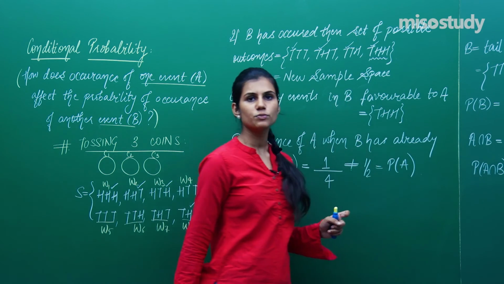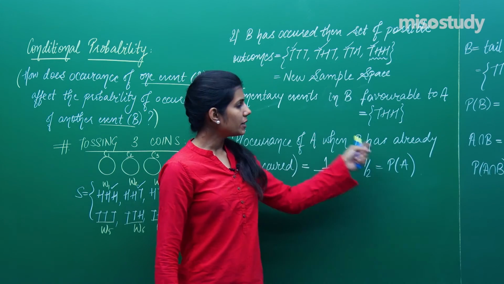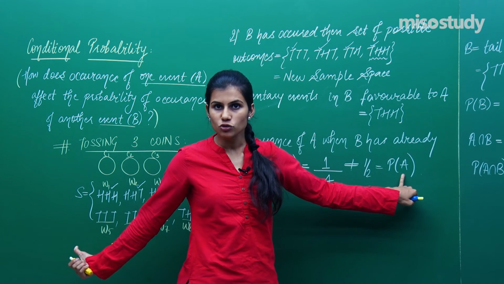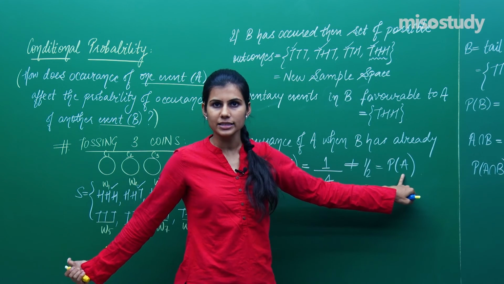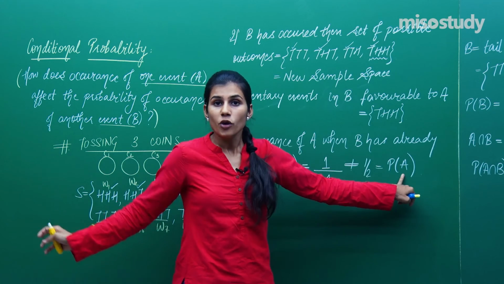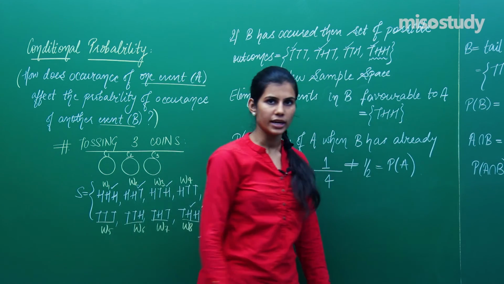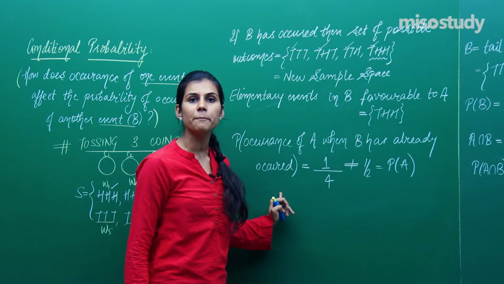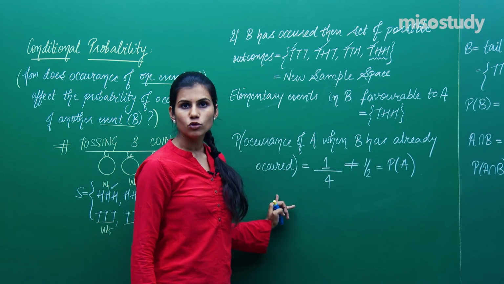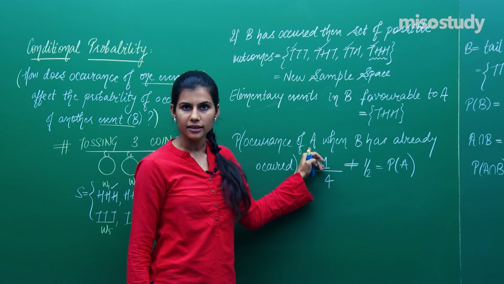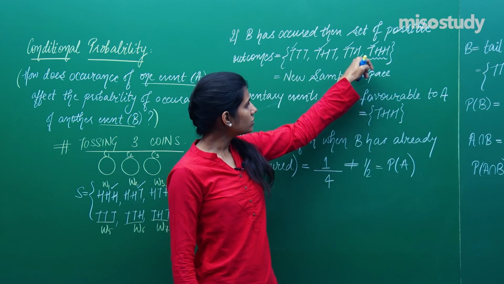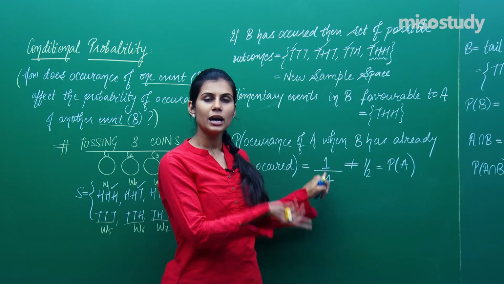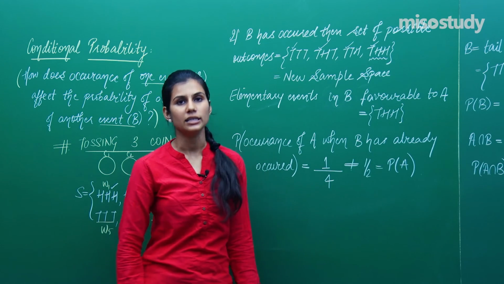So please don't confuse probability of A with probability of A when B has already occurred. It is different. Here the sample space is your primary sample space, the first one consisting of all the elementary events, and from there you choose the elementary events favorable to A. But when you have to find the probability of A when B has already occurred, then you take B as the sample space. From there you find those elementary events which are favoring event A, count this number, and then by the same formula, the number of elementary events in B favorable to A upon the total number of elementary events in B gives you the answer.